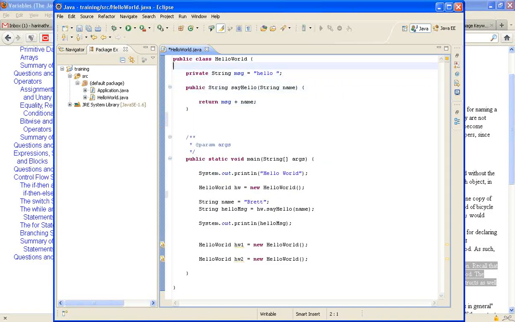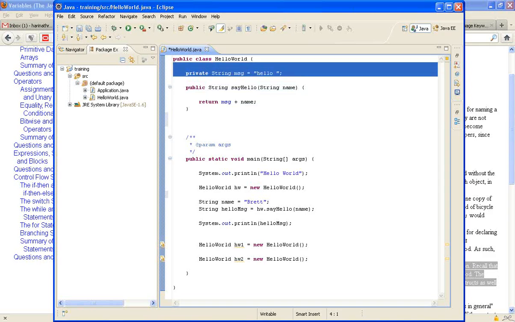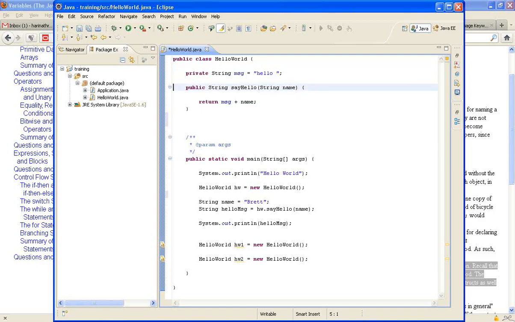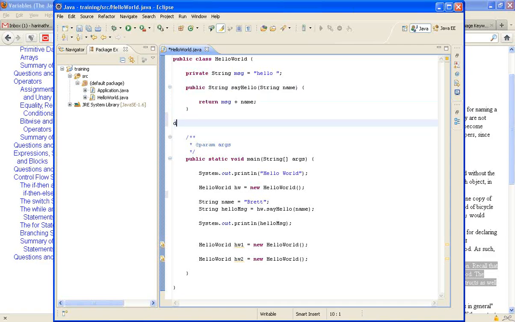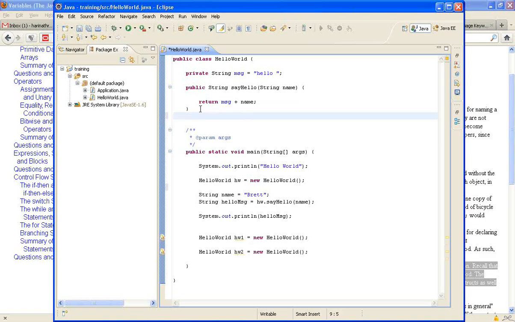Remember this. Within a class, you can declare variables, and you can write methods. But I cannot write any other line. You should never write any logic here, and that throws a compilation error.